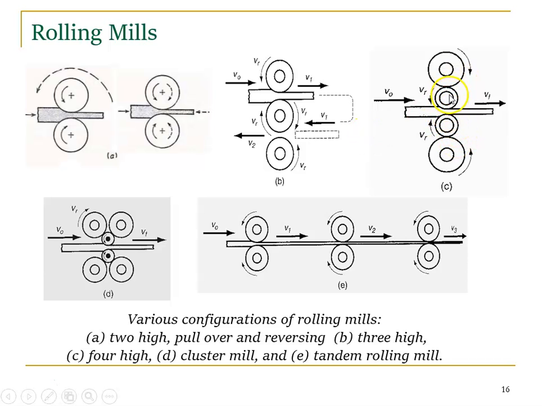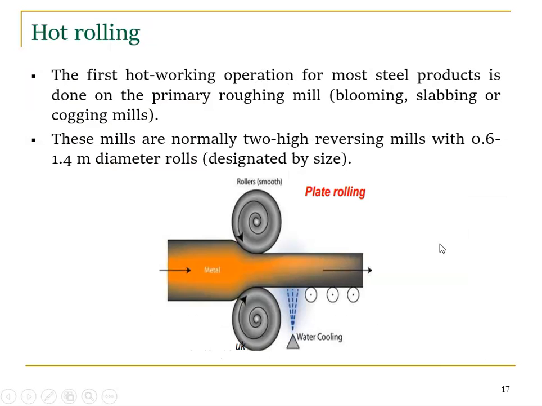If you use four rollers, it's four high: one small roller supported by a long roller. Here we have one backup roller. If there are two backup rollers, then we say it's a cluster mill. If it is a series of two high mills, then we say it's a tandem rolling mill. For example, at the beginning the thickness is 10 mm, I reduce it to 9 mm, then 9 to 8, then 8 to 7. If we use rollers in series like this, we say it's a tandem rolling mill, right?